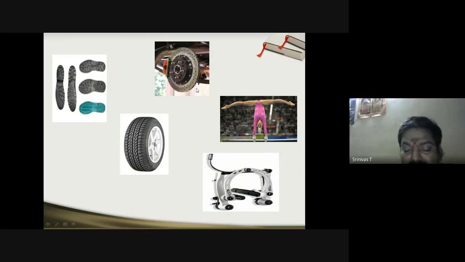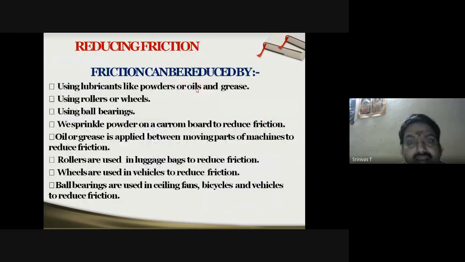In automobiles, they take particular care regarding friction. Gymnasts apply some coarse substance, in similar lines. Now, having seen increasing friction, at times it is required to increase friction and at times it is required to reduce it. So, what are the cases?